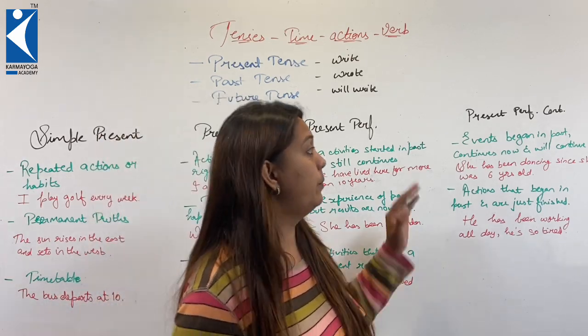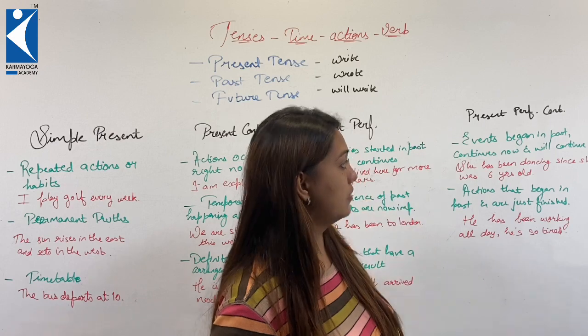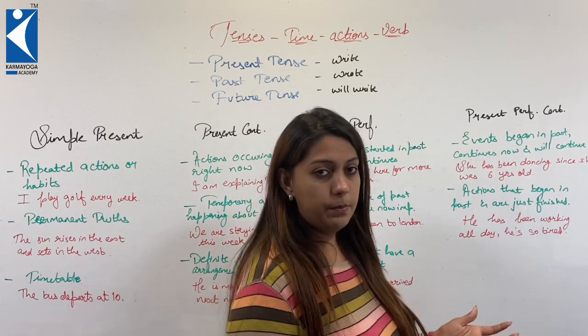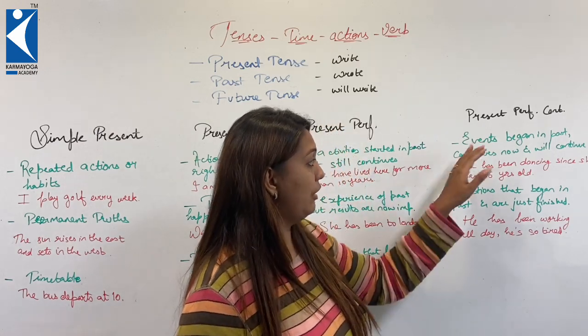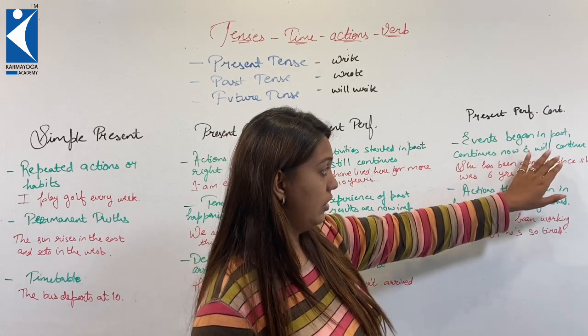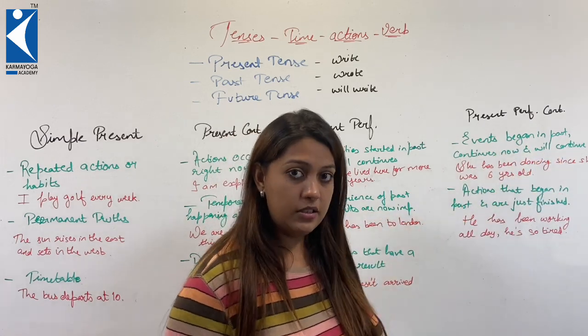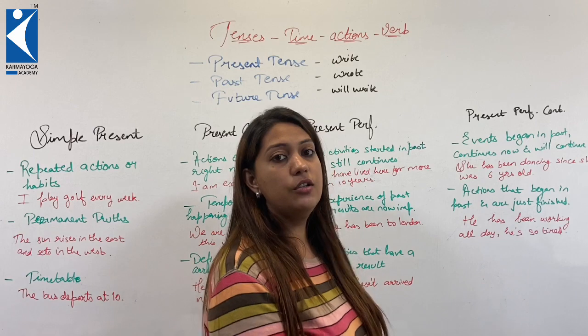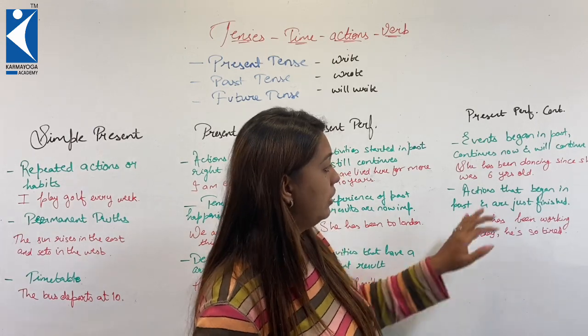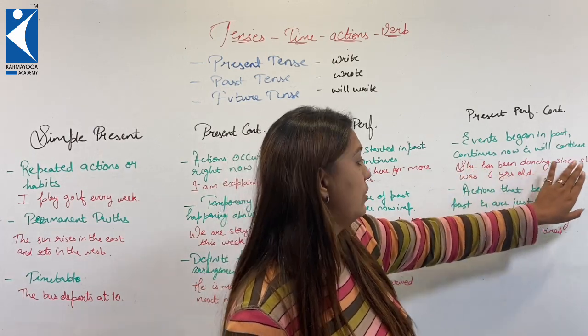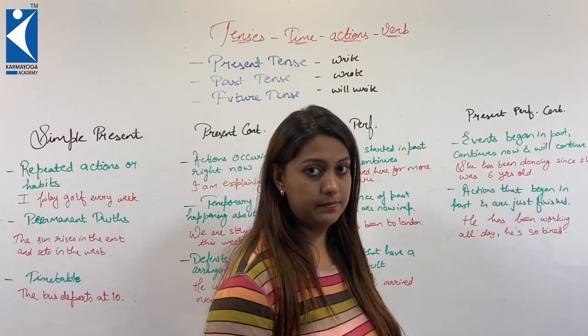Now let us understand present perfect continuous tense. This tense, present perfect continuous, is used for events that began in the past, that are continuing at present and will continue in future. For example, she has been dancing since she was 6 years old.